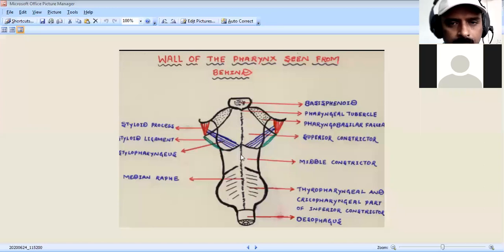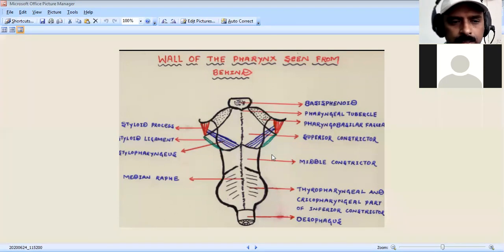From anteriorly, they proceed towards the posterior part of the pharynx.